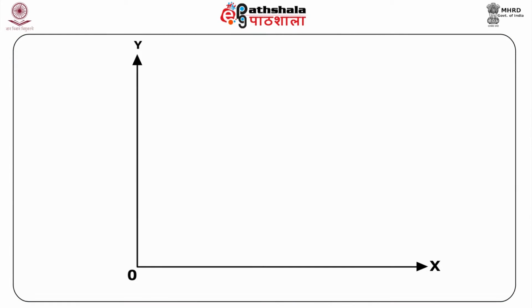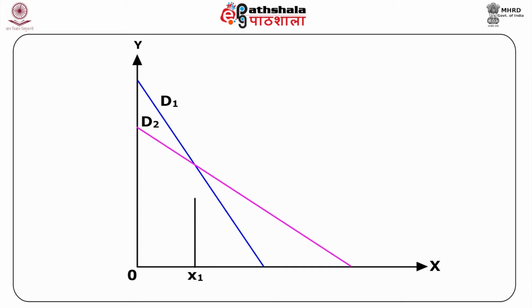Elasticity at the intersection of two demand curves. Consider the case when there are two intersecting demand curves for good X, D1 and D2, representing the demand of two different consumers 1 and 2, where D1 is steeper than D2. In this case, what can we say about the price elasticity at the intersection of the two demand curves? We can see this in the following graph. If the two demand curves D1 and D2 intersect at point T, what is the elasticity for both the demand curves? Are they the same or different?